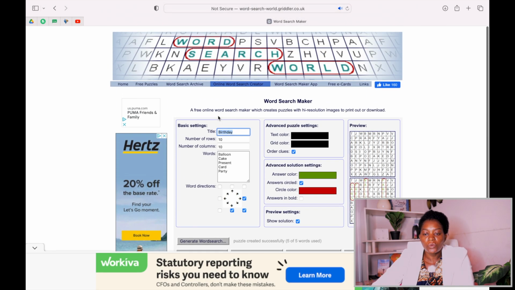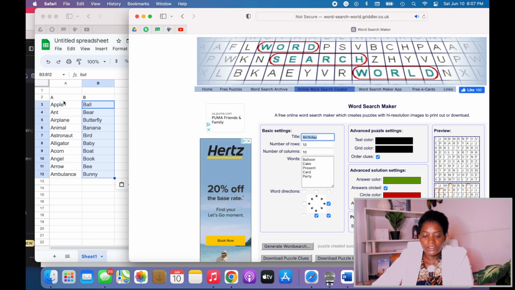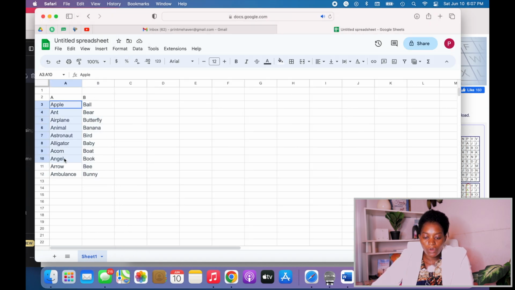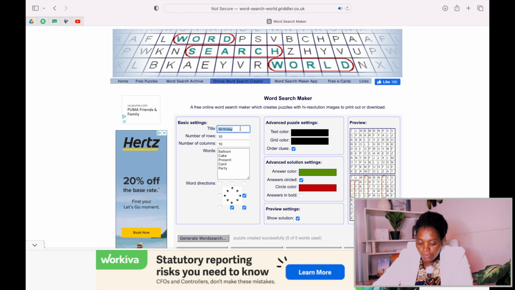Now, what you have to do, you come to the words that we have generated. Let's say we come to our A, we copy all the words that are in A. We go now here, and then you can just put the title, that is A. We had 10 words, that's perfect. You remove everything that is here and then you put your 10 words inside.